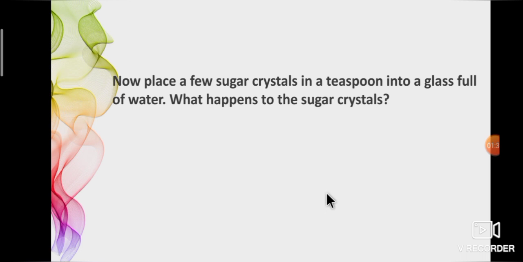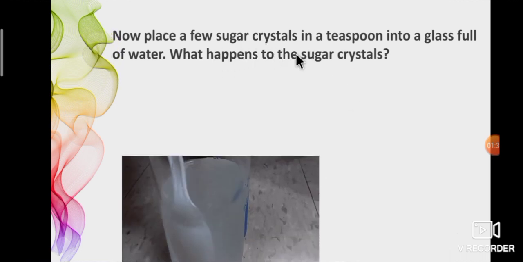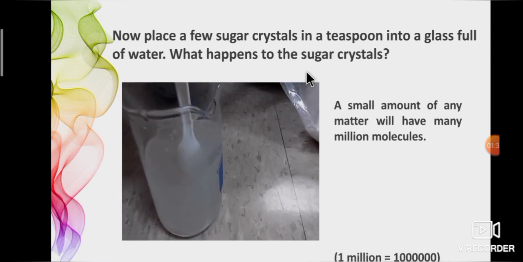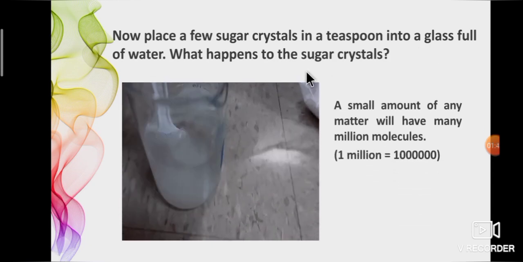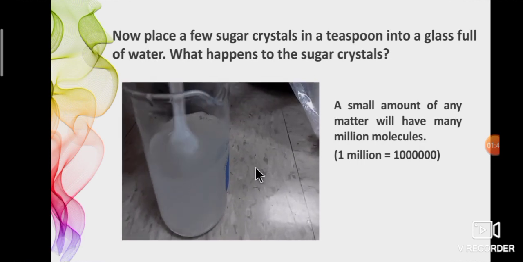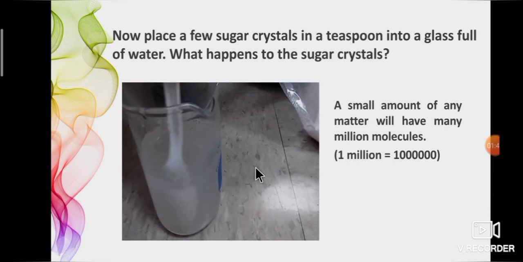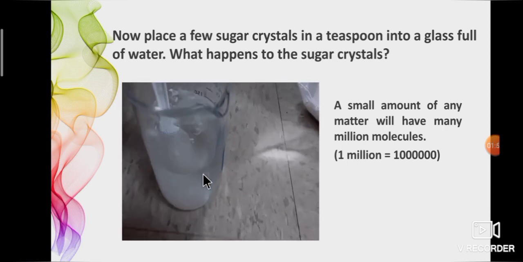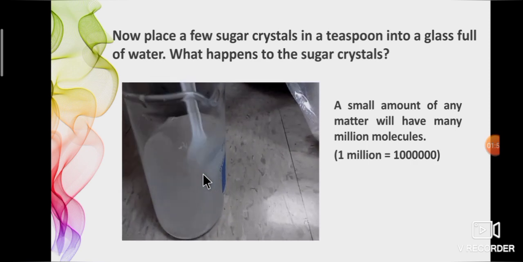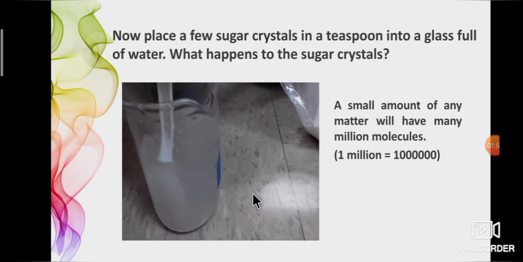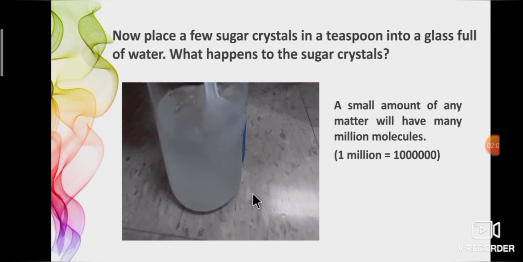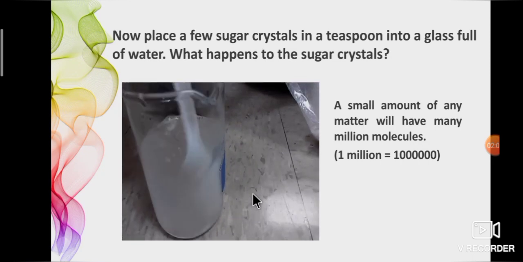Shall we see some activity? Now place a few sugar crystals in a teaspoon and add a glass full of water. What happens to the sugar crystals? Sugar crystals are made up of molecules. So what is a molecule? A group of two or more atoms is called a molecule. When sugar dissolves in water, the sugar crystals break down and the molecules of sugar get distributed in the water. This makes the water taste sweet. Here we are not able to see the dissolved sugar particles.